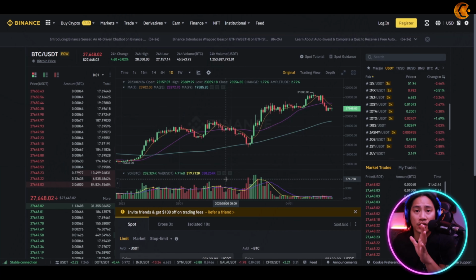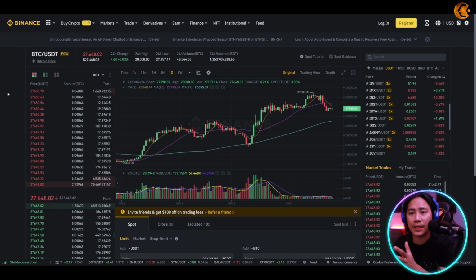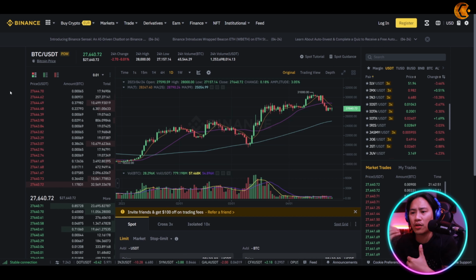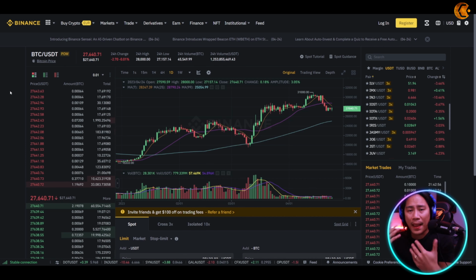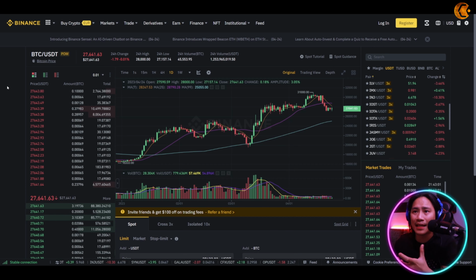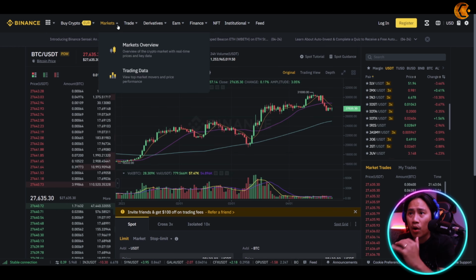Okay, so the next factor, guys, would be the payment method and the availability of the payments. Like what are the payment methods that you could choose from? Is there a credit card, or is there a bank-to-bank transfer or something like that? The P2P type of buying and selling. So let me show you the one for Binance right here.